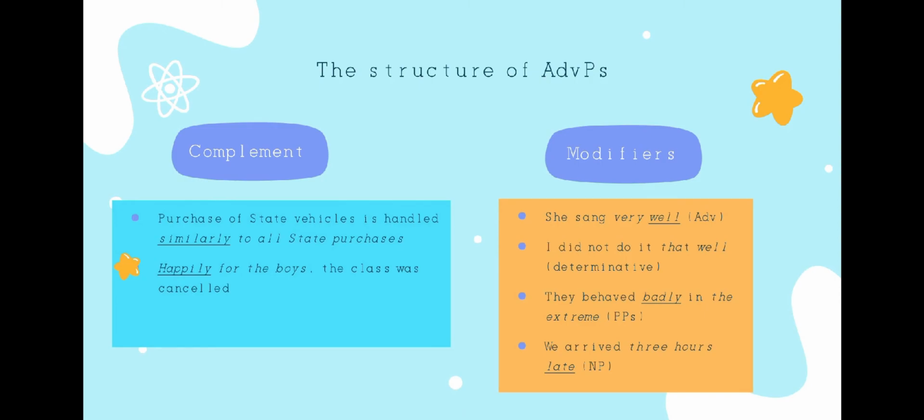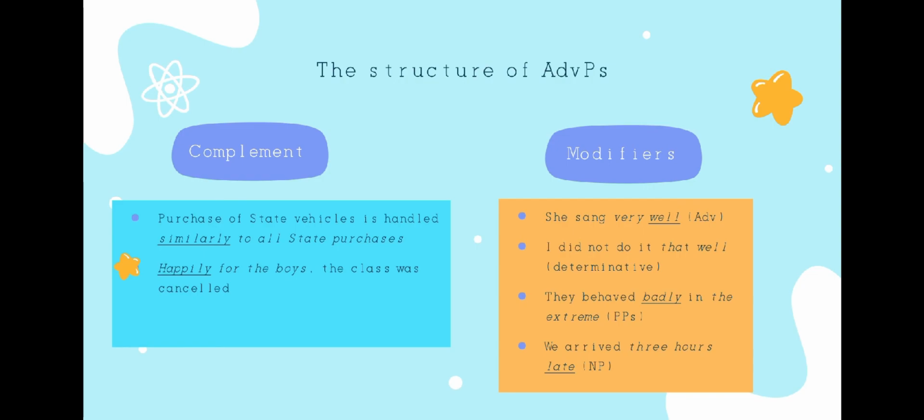And now we talk about the structure of adverbial phrases. The structure of an adverbial phrase is similar to that of an adjective phrase, but somewhat simpler. Dependents can be divided into complements and modifiers. Here in the left box we have complements, and in the right box we have modifiers. For example, purchase of state vehicles is handled similarly to all state purchases.